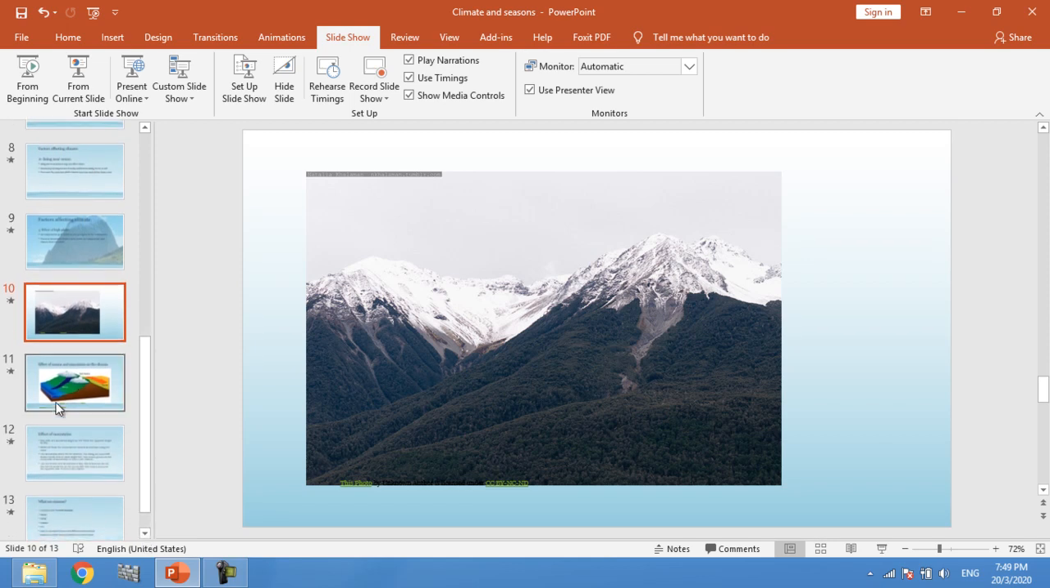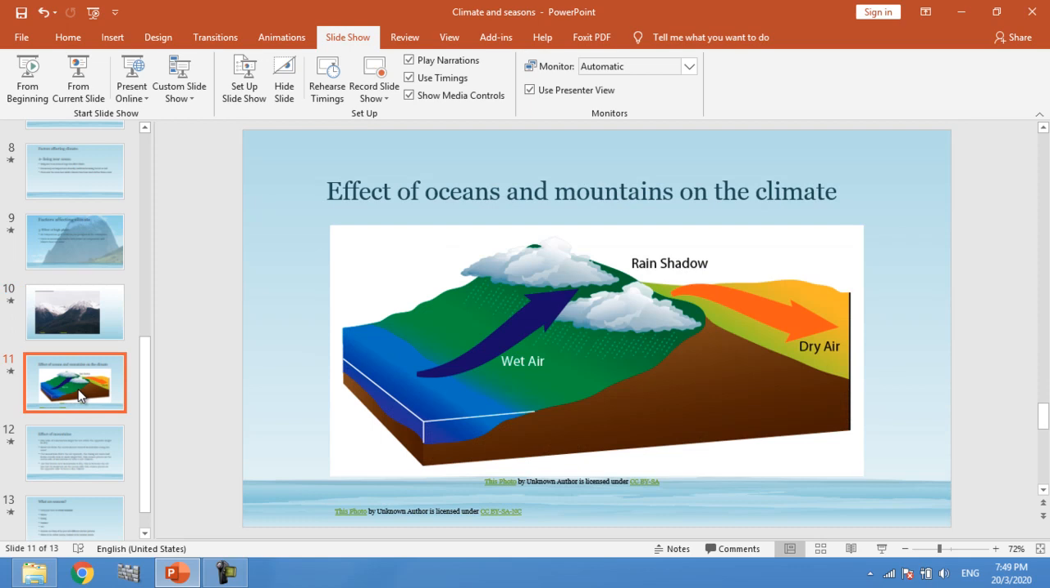What about the fourth one? The fourth factor we have is the effect of oceans and mountains together, when they occur together. If we have a mountain here and an ocean here, we have two sides of this mountain. The first one is facing the ocean, and the second one is on the other side.